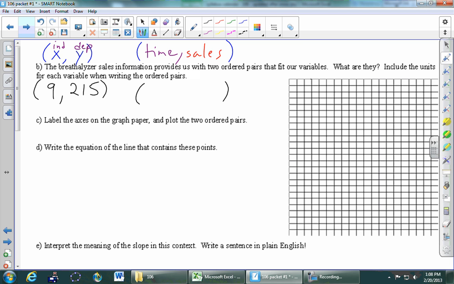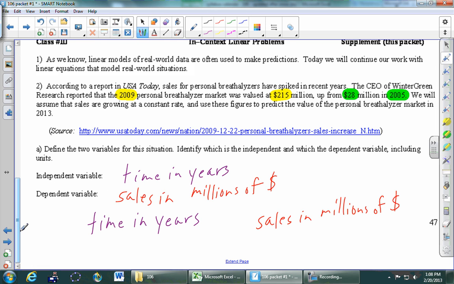And then what was the other year? 2005. So what goes here? 5. And then the sales were, was it 28? I just think it's going to be easier to do the calculations with 9 than with 2009. Which also means we need to update, because the thing we wrote on the last page is now wrong. So at the very bottom here, I said time was in years. I need to add what? Since 2000. Time in years since 2000.